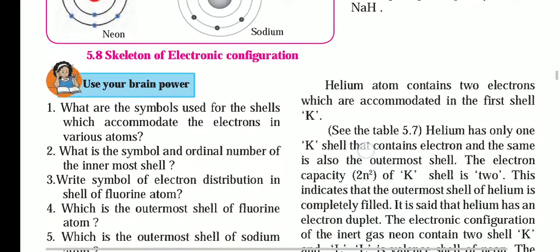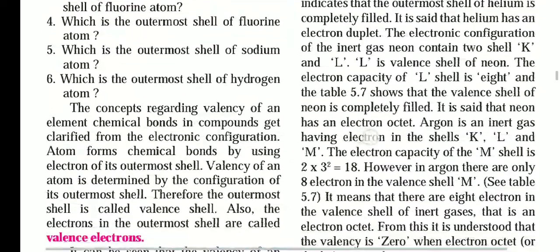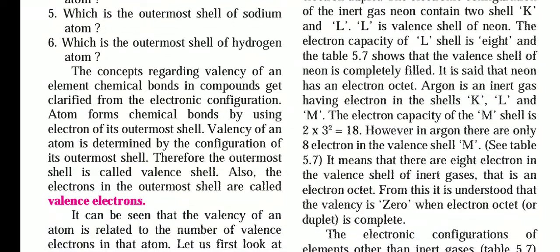Now, the concept regarding the valency of an element: chemical bonds in a compound are classified from the electronic configuration. Atoms form chemical bonds by using the electrons in their outermost shell. The valency of an atom is determined by the configuration of the outermost shell. When a compound gets chemically bonded, we can attach two chemicals.